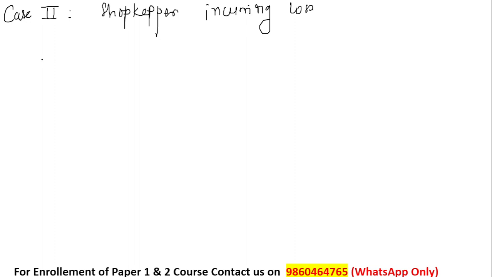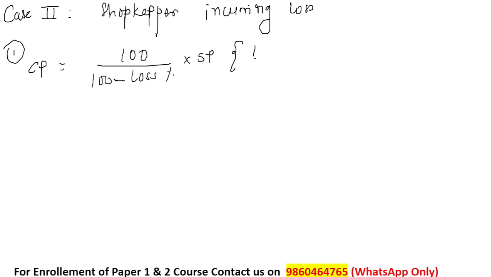If they ask you to find the cost price, the formula is 100 upon 100 minus loss percent into selling price. Please note, these are the short formulas you have to understand, and it is minus here. This formula is used when loss percent and selling price are given. The second formula is for when we have to find the selling price.